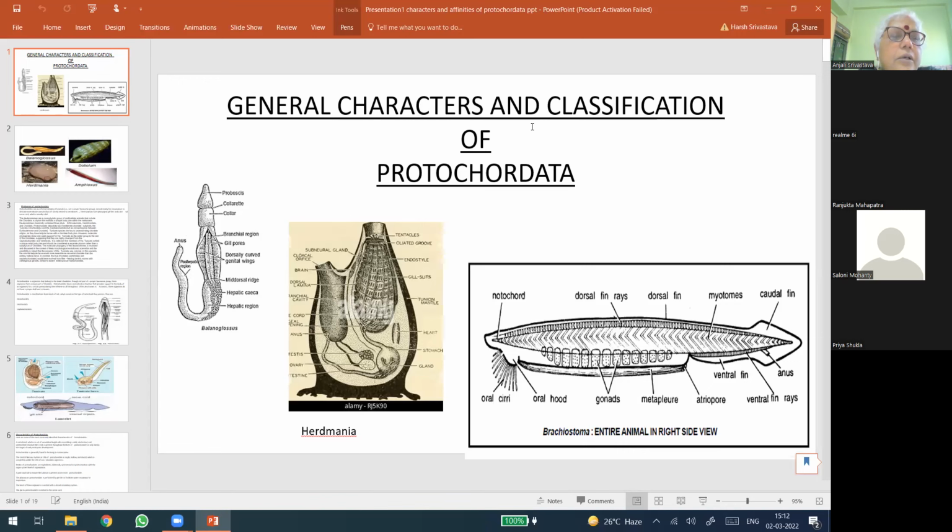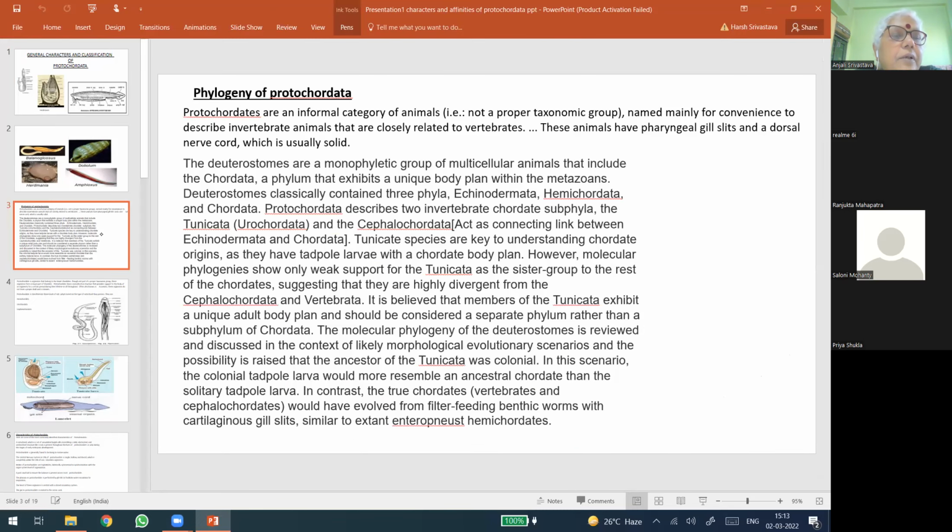These 3 groups were included in the subphylum, or superphylum, or the division Protochordata of chordates. Protos, as the name says, means first, and these are the first or the lower chordates, you can say. So these protochordates are an informal category of animals.